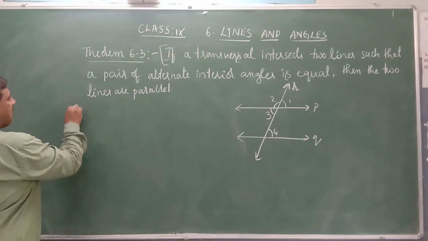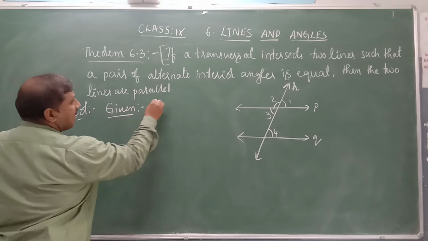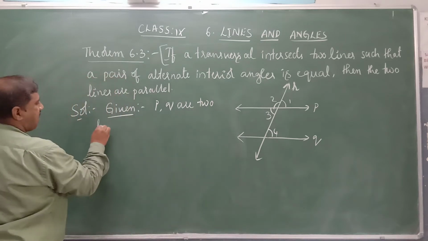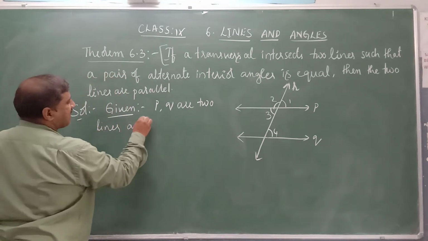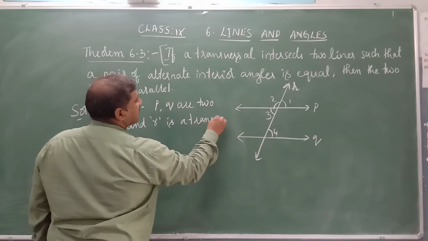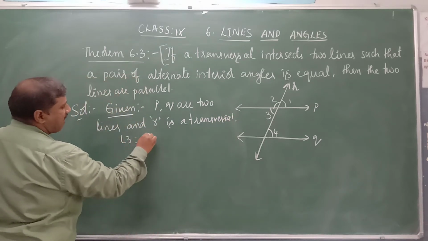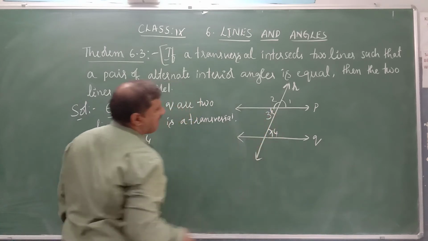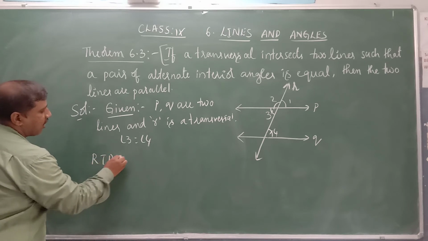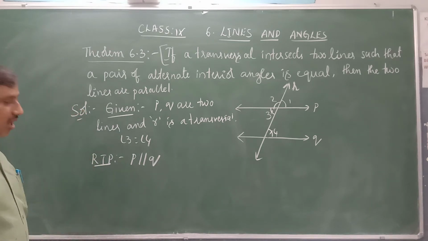First write the given data. So what is given for this theorem? Two lines are given, that is P, Q are two lines and R is a transversal, and also angle 3 is equal to angle 4. These two angles are equal, it is given. Now what is required to prove? What we have to prove? P is parallel to Q.